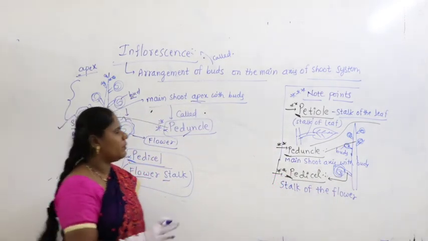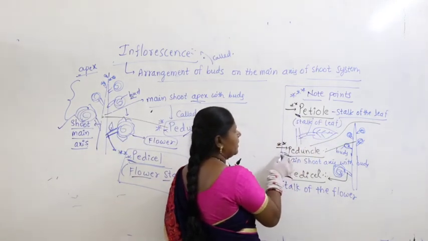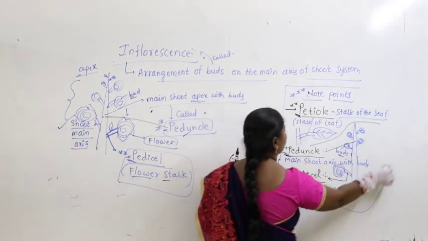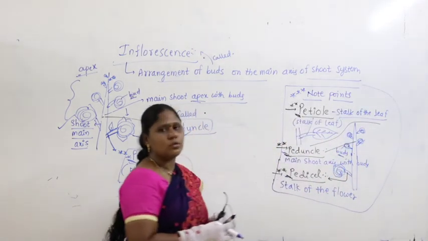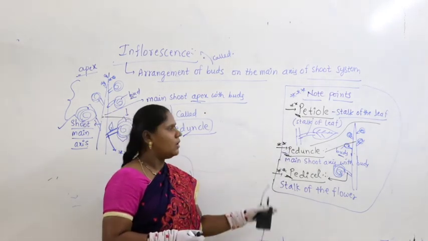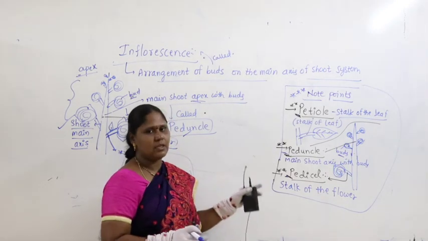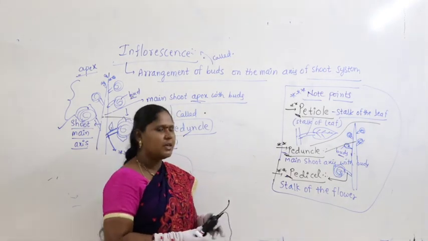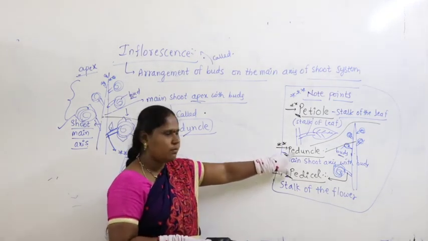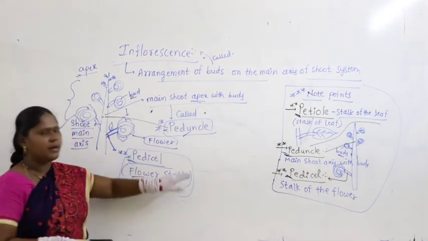Right. So mostly people will confuse. Petiole means stalk of the leaf, peduncle means main axis with buds, pedicel means stalk of the flower. So, do not get confused with the P terminologies, which look similar but have different meanings. Try to remember all three P's in your mind. Next time in the coming classes, whenever I speak about peduncle or pedicel, you need to have a clear meaning in your mind, because in inflorescence we have different types.